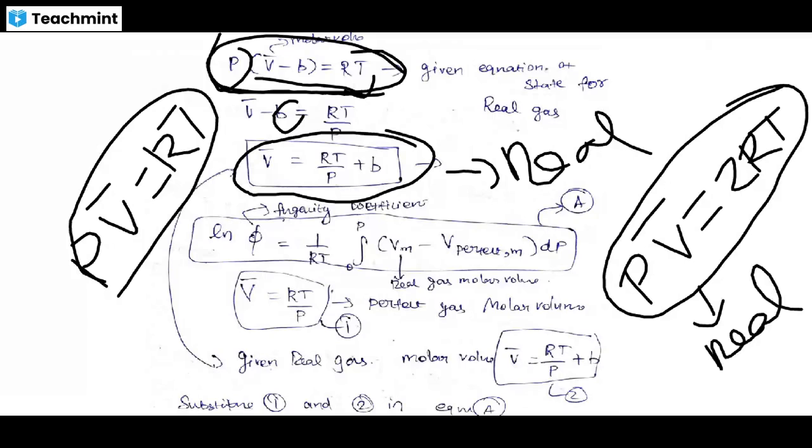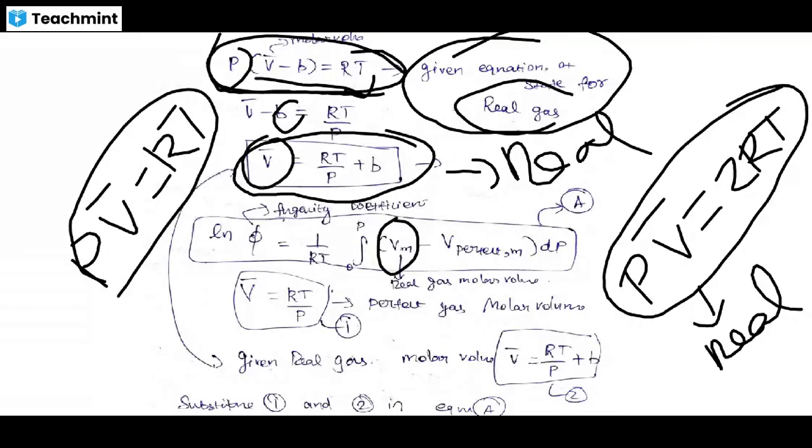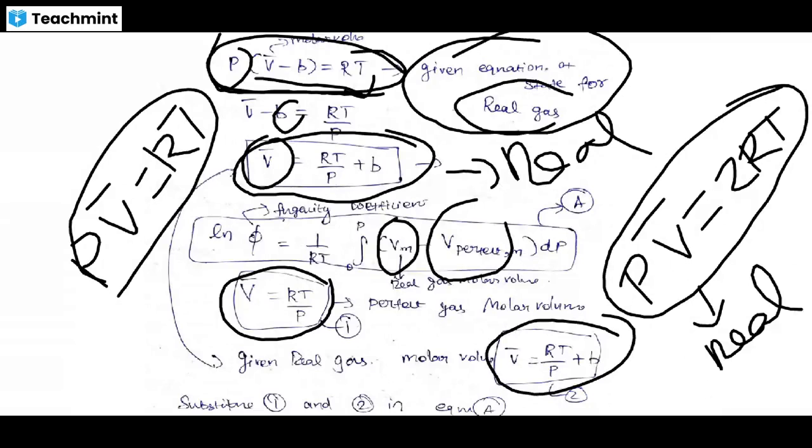Here they give the equation of state for some hypothetical or real gas, so you should put that molar volume in the equation. The perfect gas molar volume is simple: PV bar equals RT, so V bar equals RT by P. The given molar volume we derive simply: P(V bar minus B) equals RT, so RT by P equals V bar minus B, and V bar equals RT by P plus B. Substitute these two equations in the formula and you get this.